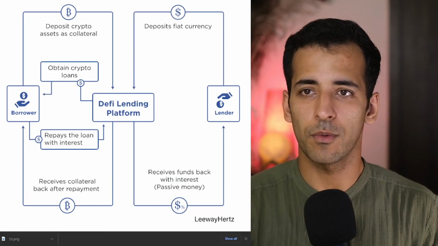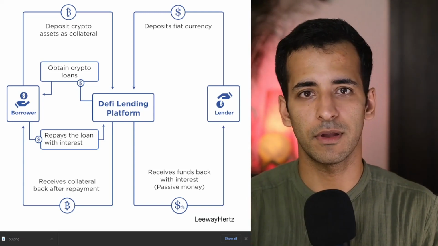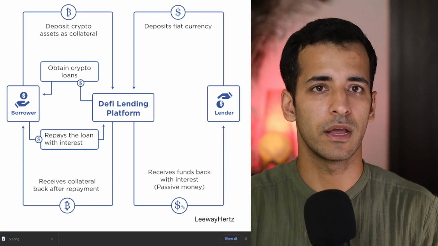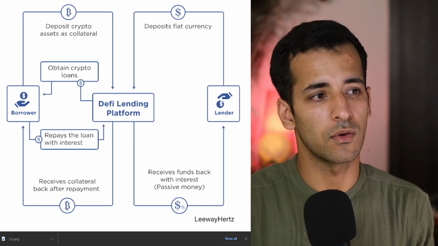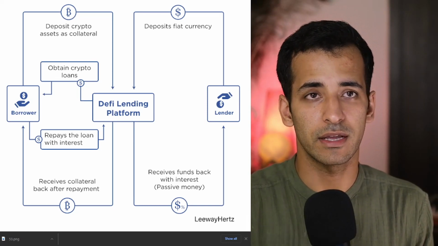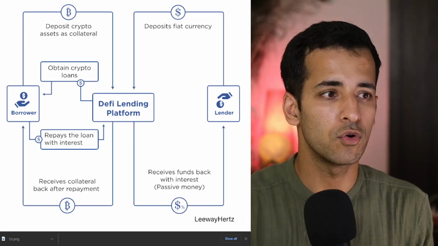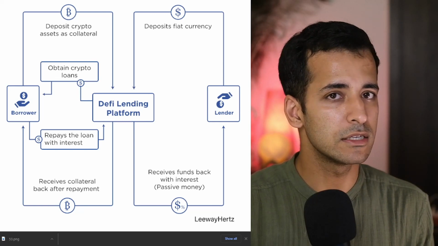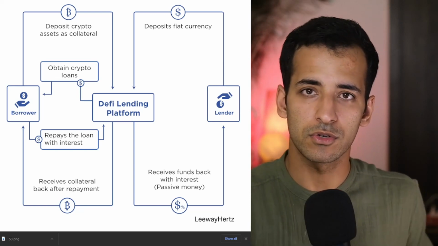All the operations that are happening in a decentralized money market platform are completely permissionless, completely open, and they all happen without the use of any centralized body or custodians. Now, these money markets, like I use the word market, they are marketplaces. They are governed by open source code. They are managed by community. They are completely democratic, and the supply and demand is maintained only on a peer-to-peer level.